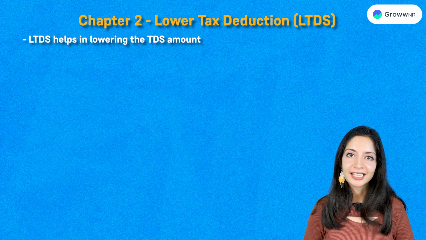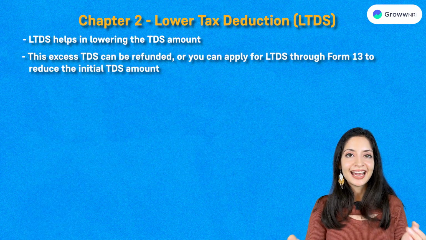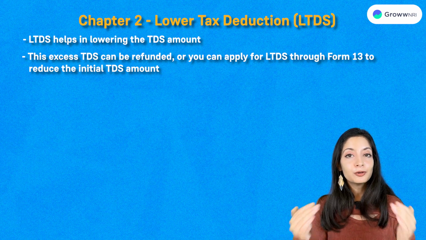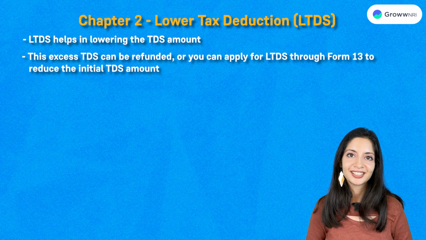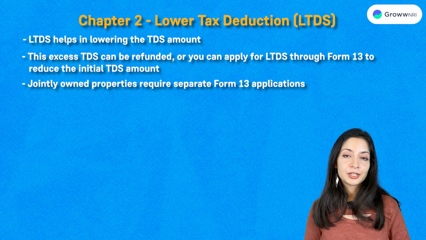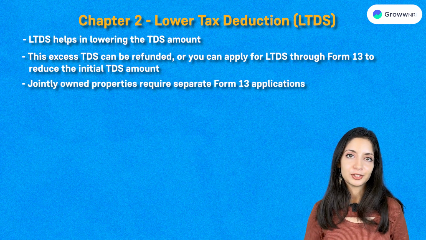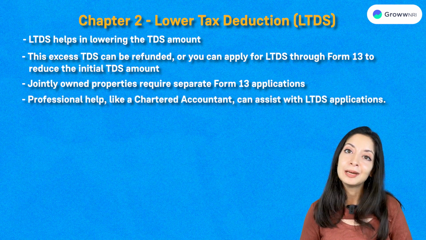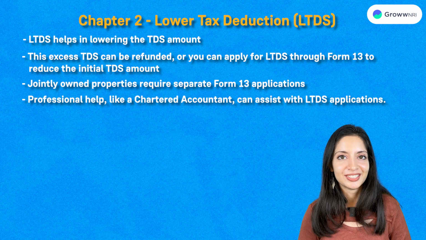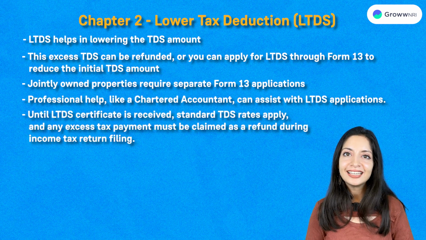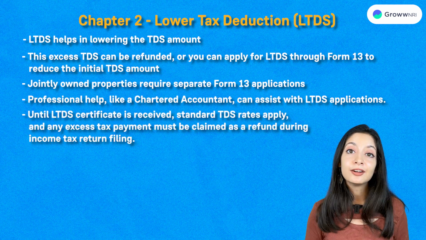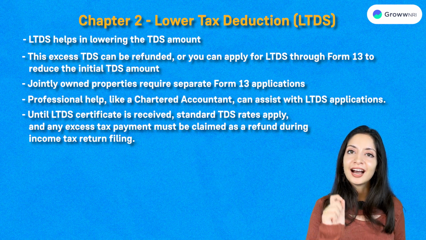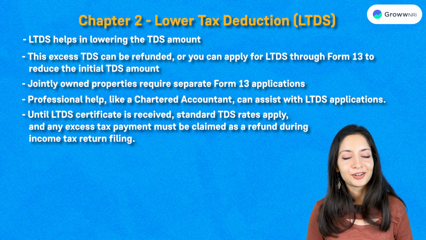This brings us to our second point, that this excess TDS can be refunded or you can apply for LTDS through Form 13 to reduce the initial TDS amount. Thirdly, jointly owned properties require separate Form 13 applications. Fourthly, professional help like a chartered accountant can assist with LTDS applications. And finally, until the LTDS certificate is received, standard TDS rates apply and any excess payment must be claimed as a refund during your income tax return filing.